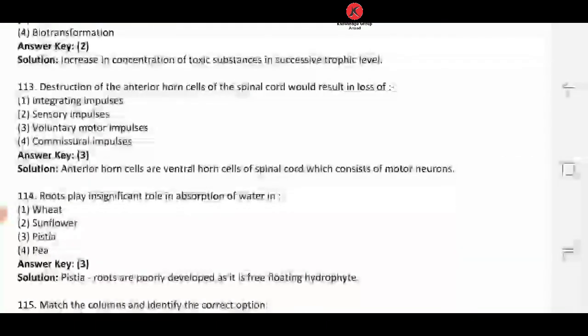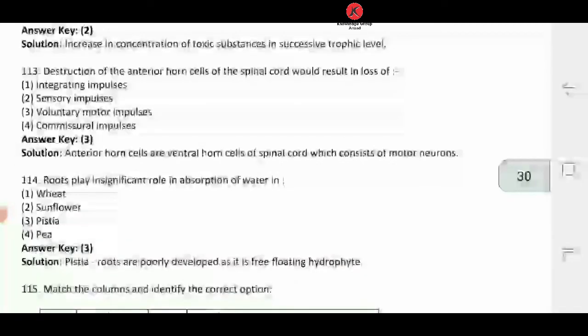Okay, let's read question number 113. Restriction of anterior horn cell of spinal cord would result in loss of, okay, the anterior horn cells are basically ventral horn cells of the spinal cord, and these ventral horn cells consist of motor neurons. Let's look at the options.